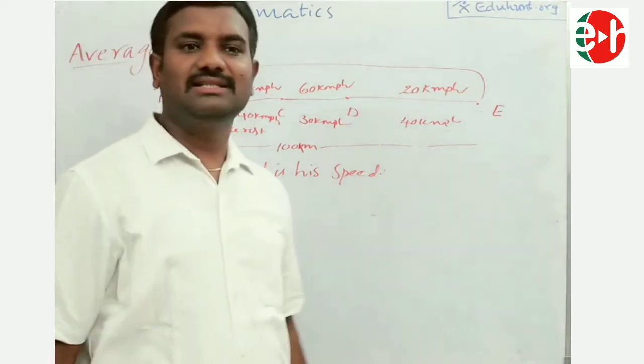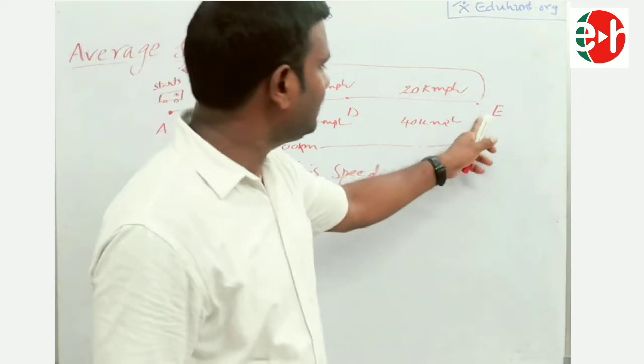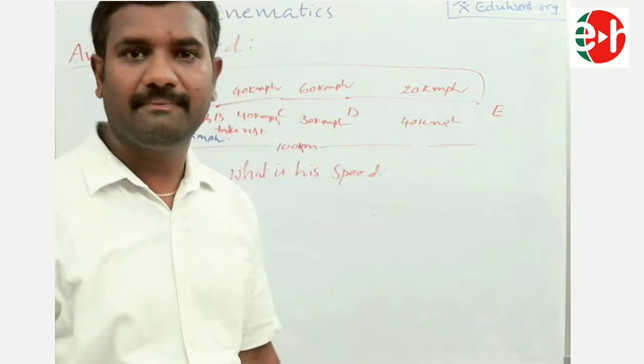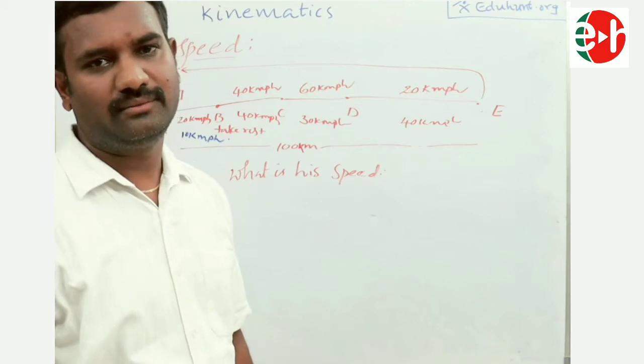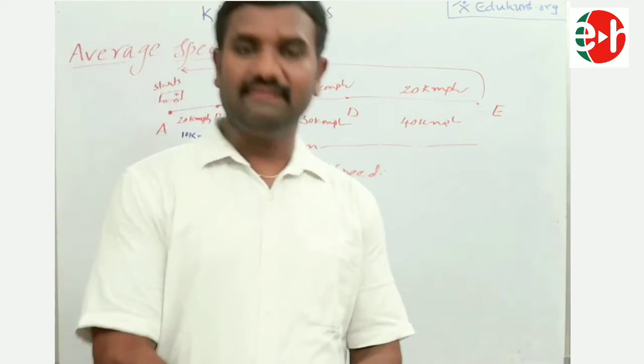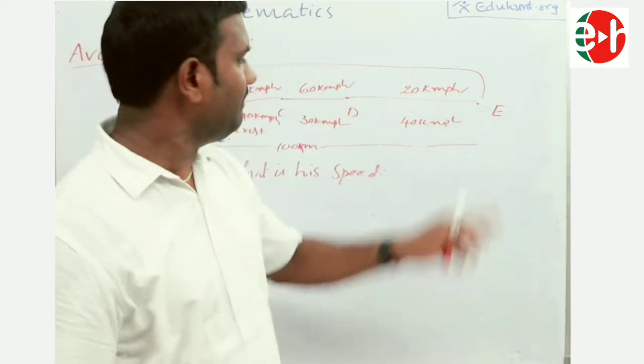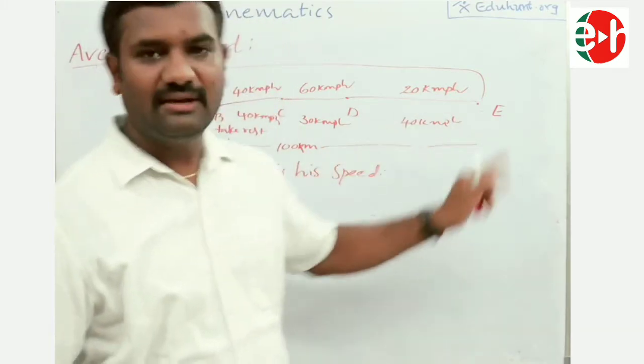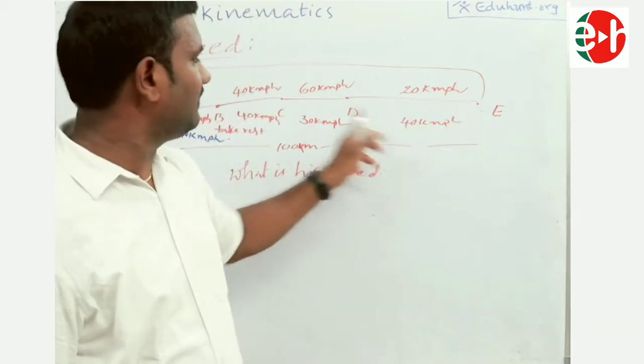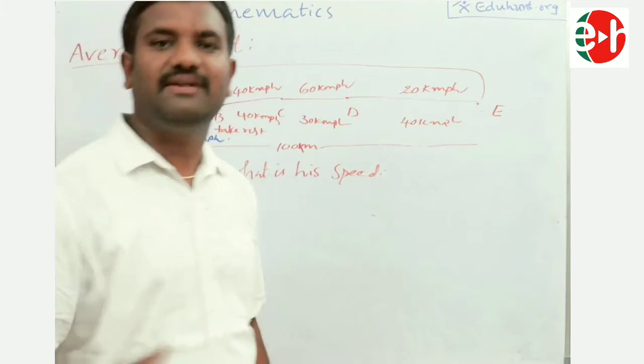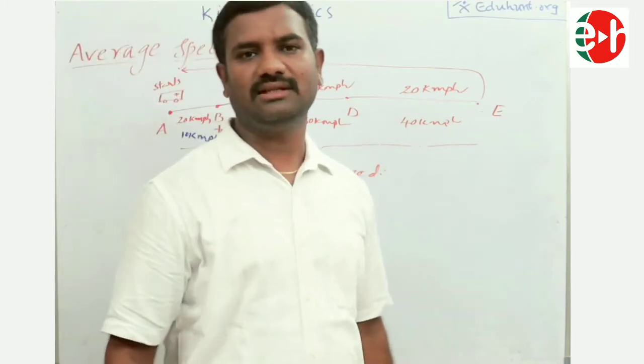Now, can you tell me what is his speed when he is traveling from E to A? No. Here also, we can't give a single answer when he is traveling from E to A, because from different stations to different stations, he is traveling with different speeds. That's why we can't give one single answer.